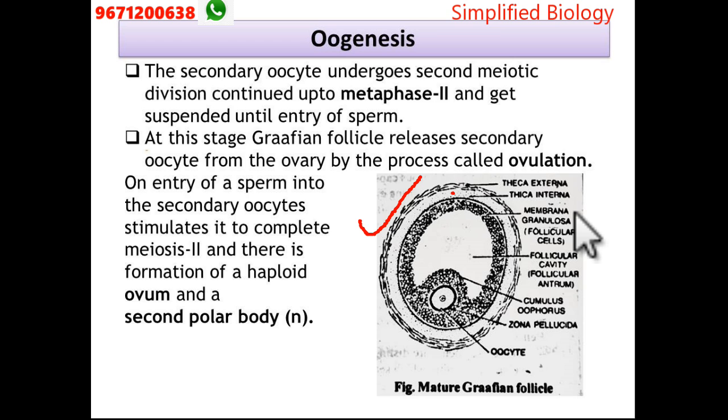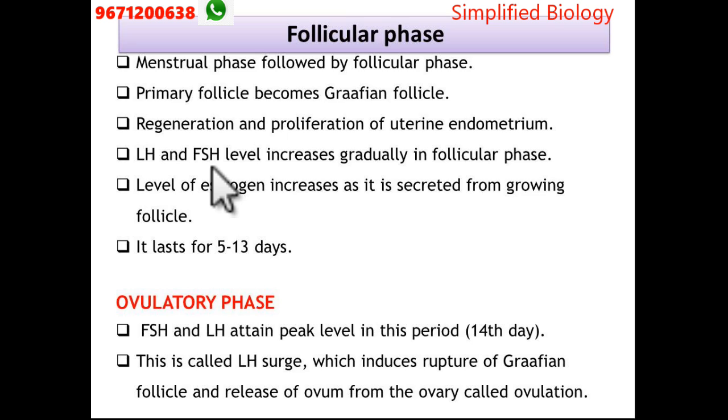When it forms, there will be a central cavity where the antrum is present. At this stage it forms the Graafian follicle. So the primary follicle becomes the Graafian follicle. This is the structure of the Graafian follicle.